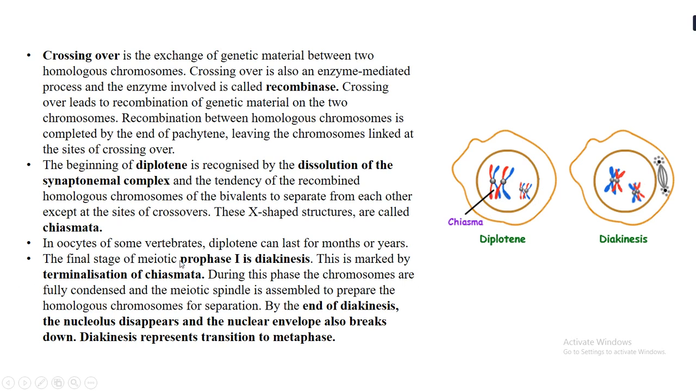The final stage of meiotic prophase 1 is diakinesis, which comes after diplotene, and it is marked by the terminalization of chiasmata. Here the chiasmata get terminated, and during this phase the chromosomes are fully condensed. At the end of diakinesis the nucleolus disappears, or starts to disappear, and the nuclear envelope also breaks down. Then diakinesis gives rise to metaphase. So with diakinesis, prophase 1 ends.